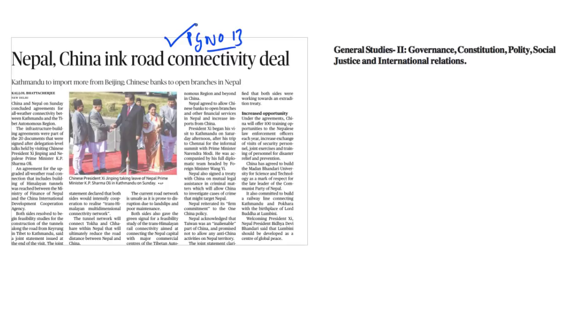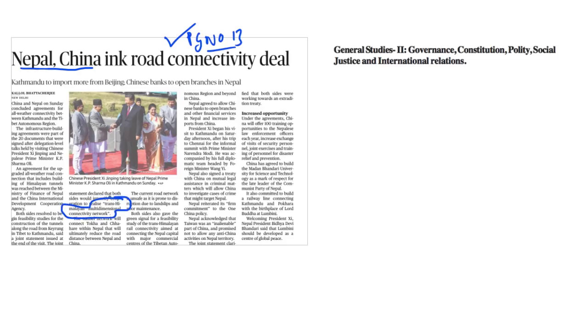Now, this article on page number 13 talks about the Nepal-China road connectivity deal which has been signed between Nepal and China during the visit of the Chinese president. Both the countries have concluded agreements for all-weather connectivity between Kathmandu and the Tibet Autonomous Region of China. Further, both are intensifying cooperation to realize the dream of a Trans-Himalayan multidimensional connectivity network.